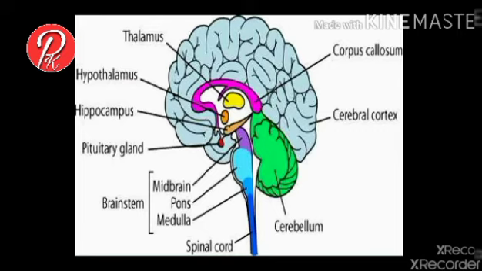The second largest part of the brain is called the cerebellum. Two cerebellar hemispheres are present, which are also called the small brain, joined internally by a worm-like structure called vermis. The last part of the hindbrain is the medulla oblongata, which travels to form the spinal cord.